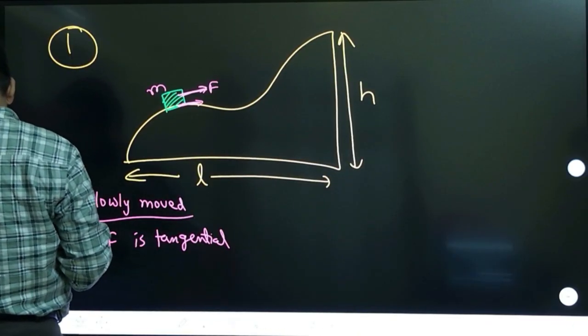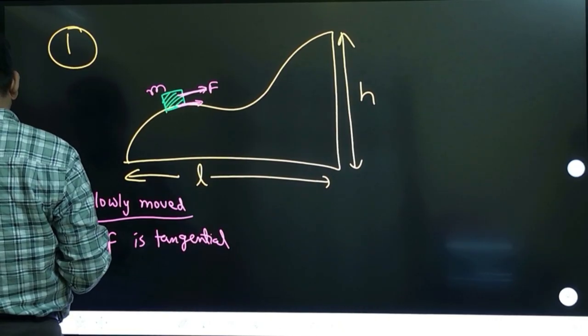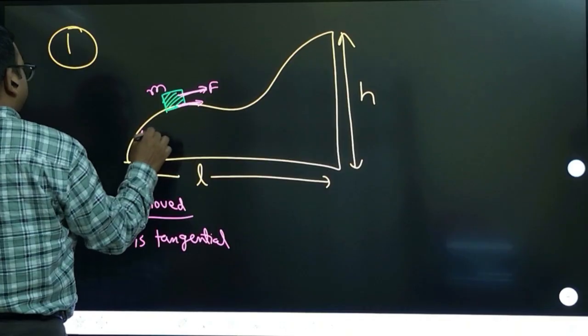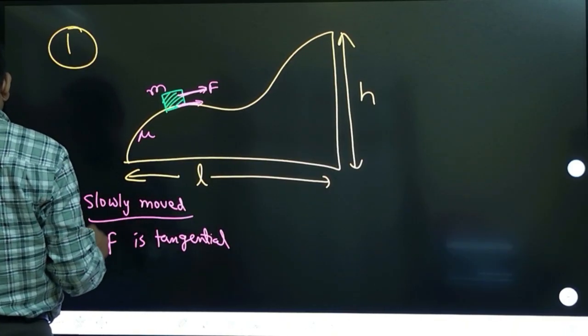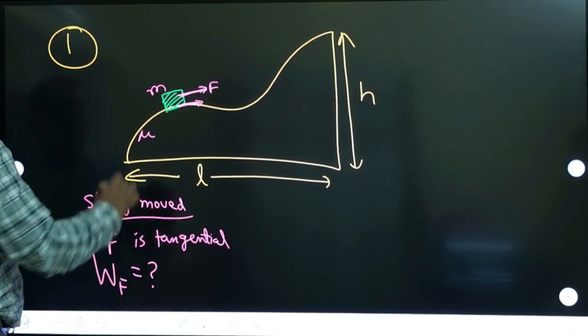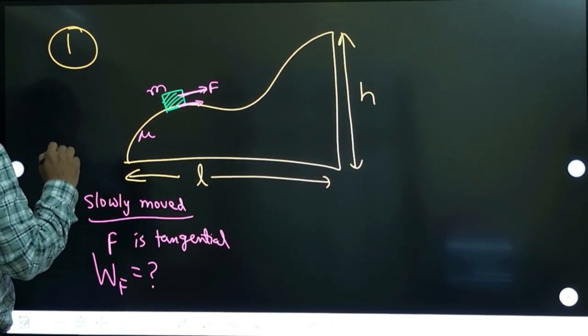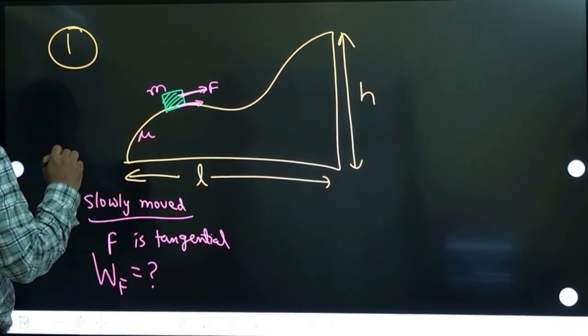Find the work performed by the force if the hill has height h, base length L, and the coefficient of friction is mu. So we need to calculate the work done by this force, and the block is going from the bottom to the top of the hill. What is the work done if the body is moved along an alternative path?